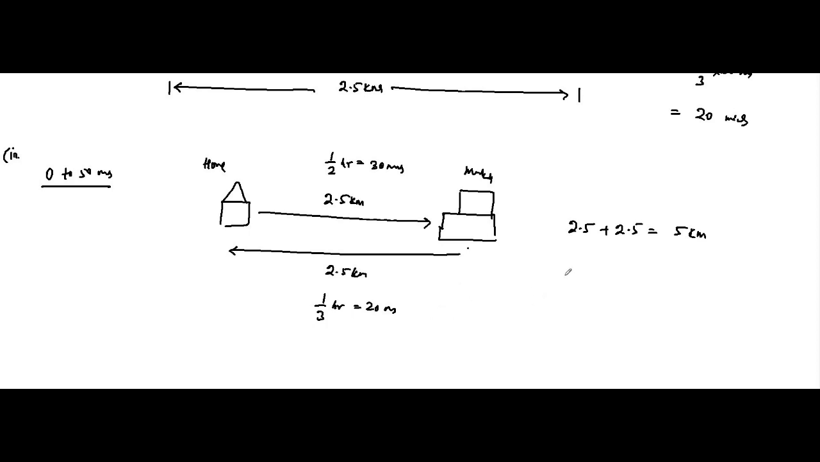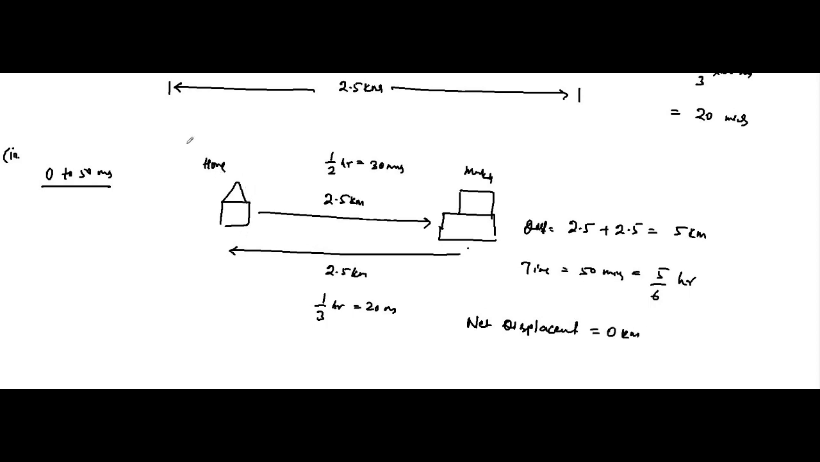This is the total distance, and the total time is equal to 50 minutes or 5 by 6 hours. So here the total distance is 5 kilometers, but the net displacement is equal to 0 kilometers. Why?